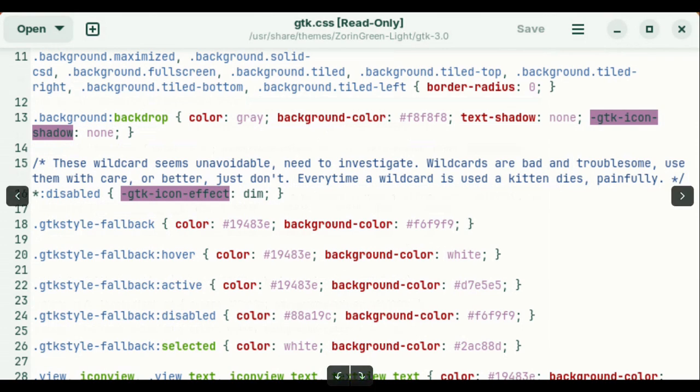It's a CSS file, and you see in line 15 there is a comment, and one of the last lines near the end of the comment is that every time a wildcard is used, a kitten dies painfully. So that was fun, some people might call it an Easter egg, but it's a fun comment in the code that kind of reflects back to that meme that I referenced in the classroom.